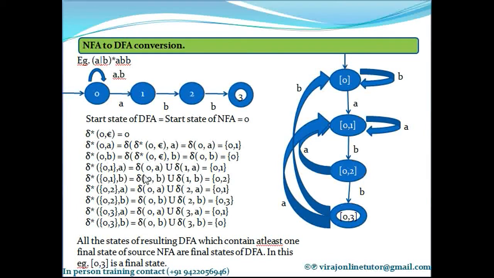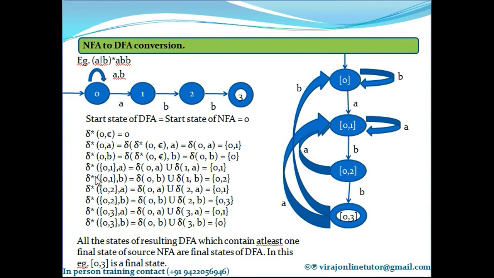How did I directly write this? Because delta asterisk of 0 comma 1 comma a is actually equal to delta asterisk of 0 comma a union delta asterisk of 1 comma a. But delta asterisk of 0 comma a is internally equal to delta of 0 comma a, because I separate out epsilon from it.